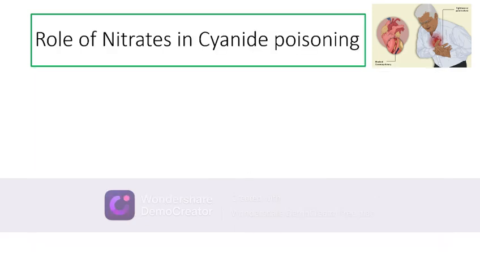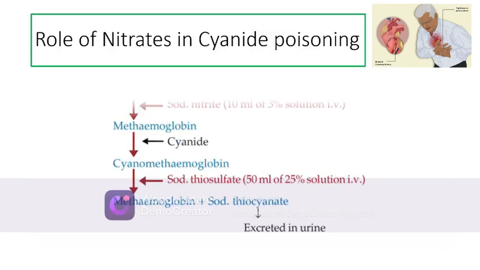Now, what is the role of nitrates in cyanide poisoning? In patients of cyanide poisoning, sodium nitrite and sodium thiosulfate are given as a combination. How do they work? Let's see. Sodium nitrite converts hemoglobin into methemoglobin, which combines with cyanide to form cyanomethemoglobin. When sodium thiosulfate combines with cyanomethemoglobin, methemoglobin is produced, and on the other hand, sodium thiocyanate is produced, which is excreted in the urine. Therefore, a side effect of sodium nitrite is methemoglobinemia.